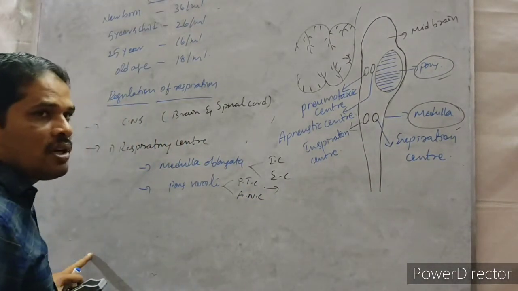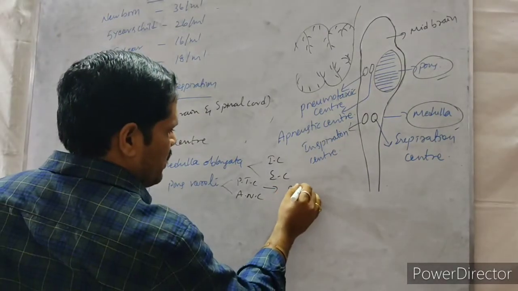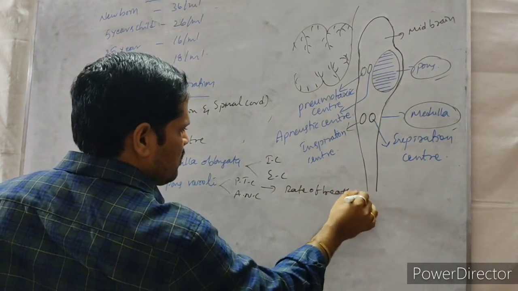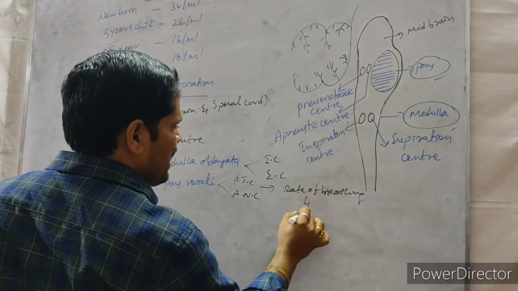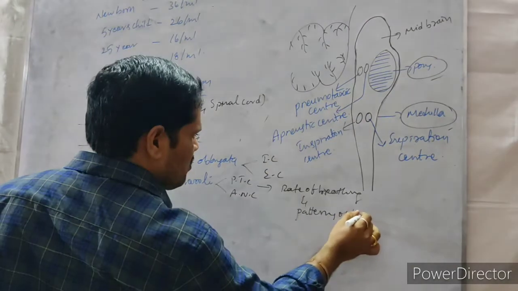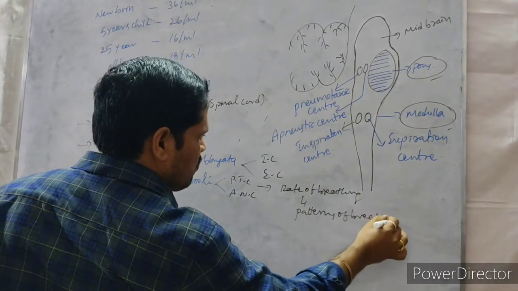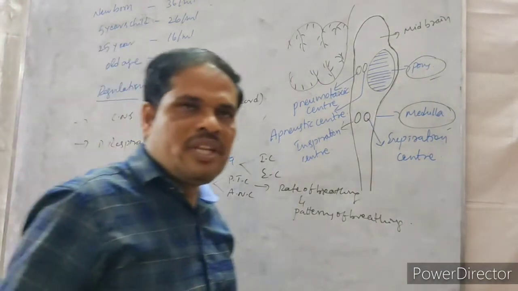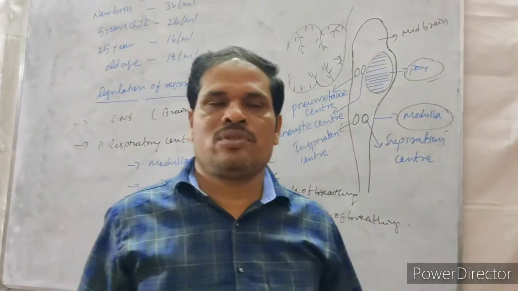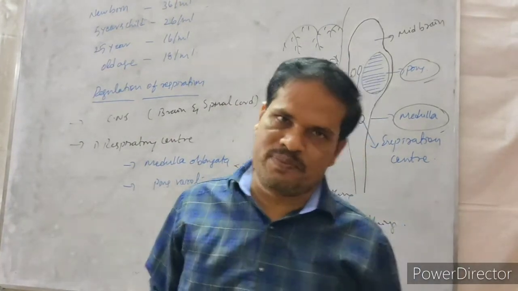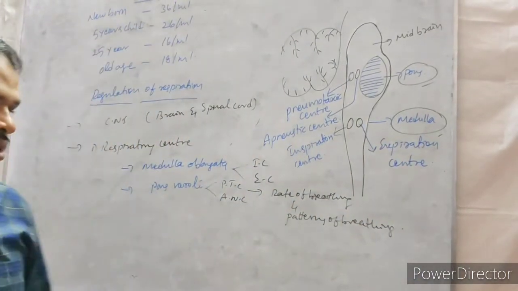It is used for rate of breathing and patterns of breathing. What is the meaning of rate of breathing? In a minute, how many times the person should take the inspiration and expiration. That is called rate of breathing.